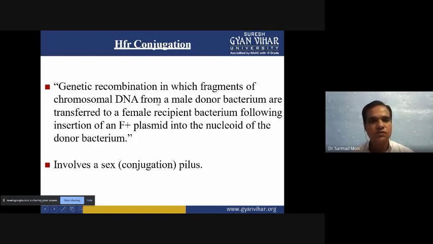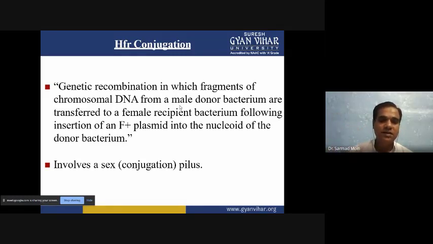So not only the plasmid is transferring, but some portion of the chromosome can also transfer using HFR conjugation. Following insertion of the F plus plasmid into the nucleoid, the donor bacteria can transfer some genes. The F plasmid can integrate into the nucleoid, or bacterial genome, and when it is removed it can carry some portion of the genome also, and this can transfer from donor to recipient.